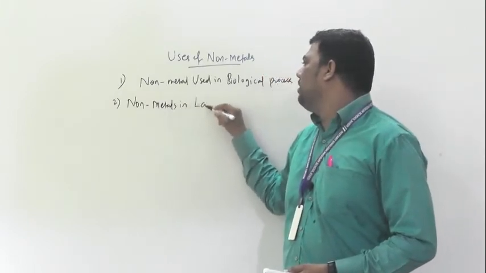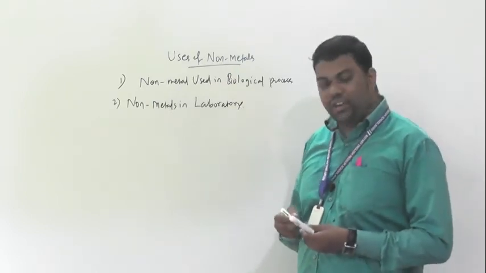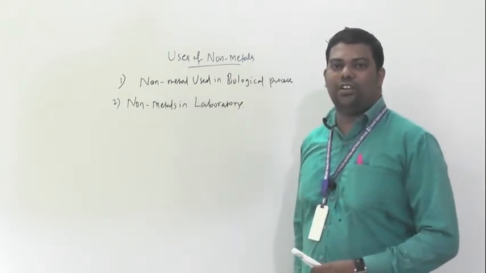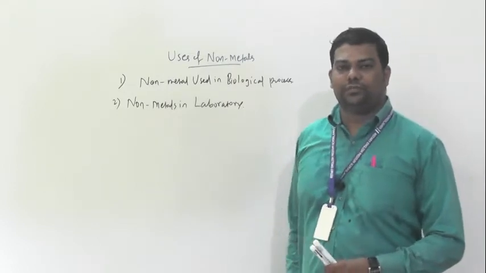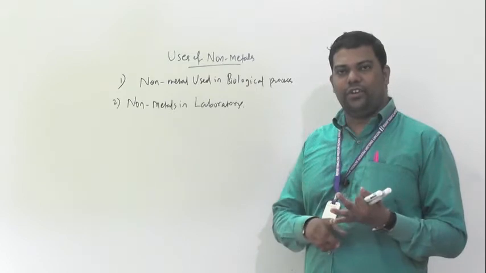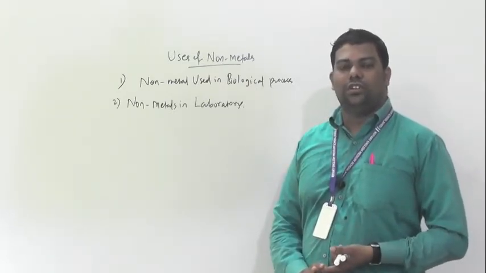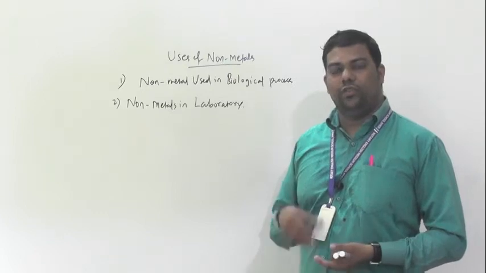Second, non-metals in the laboratory. In the laboratory, we are using so many important acids: HCl, HNO3, H2SO4, then phosphoric acid.